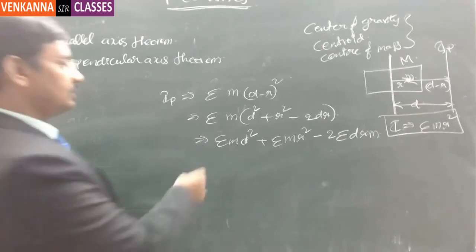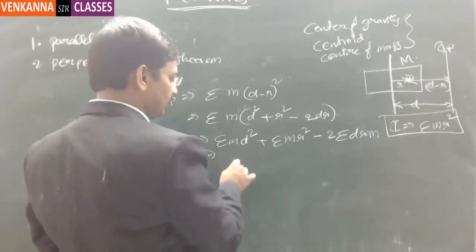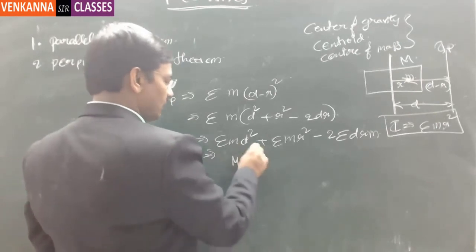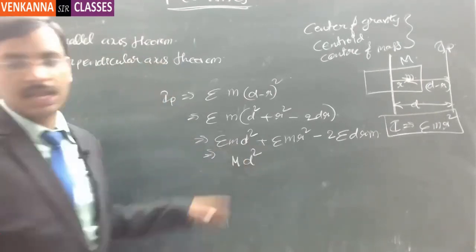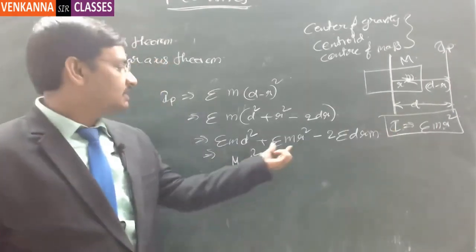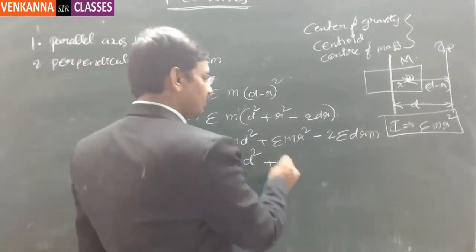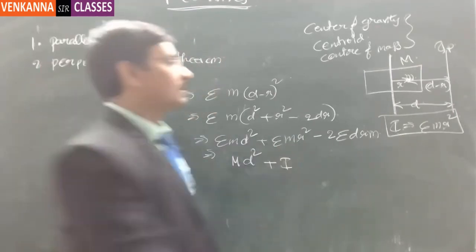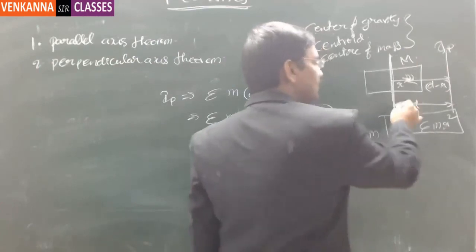Got it? So this is sigma md square, which is nothing but, d being the constant, M into d square. This is sigma m, which is nothing but capital M, the entire mass of this particular body. And then sigma mr square is nothing but the moment of inertia of the body about its own axis, because this is the line which is passing through the centroid.